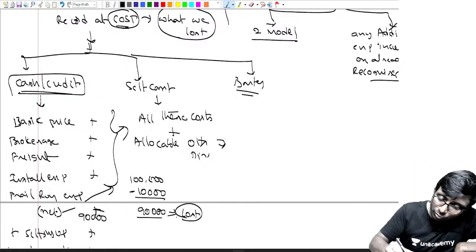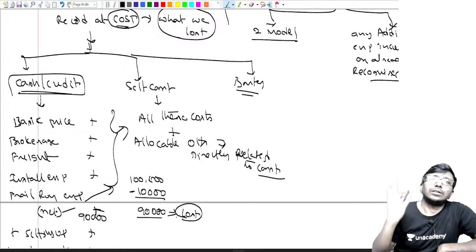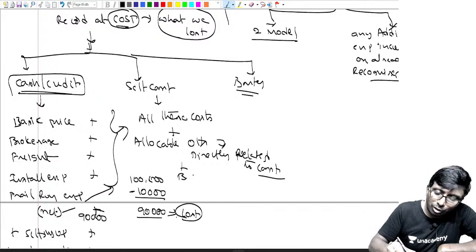But at the end of the day, remember one point: it should be directly related to construction. If it is directly related to construction, then we will add it. If it is not, then we will not add it. That's all. Next, borrowing costs.